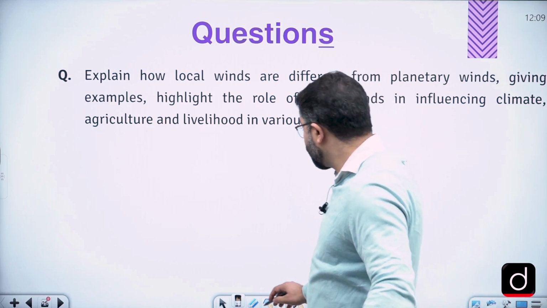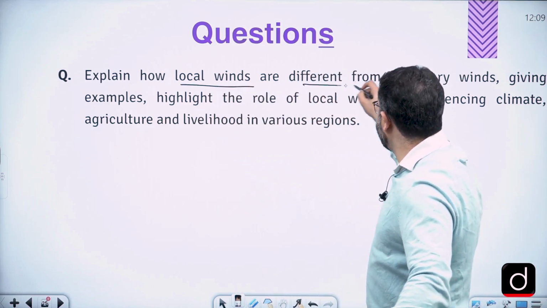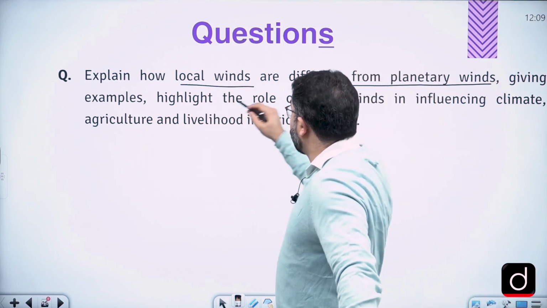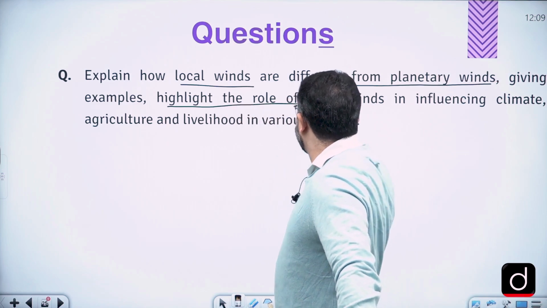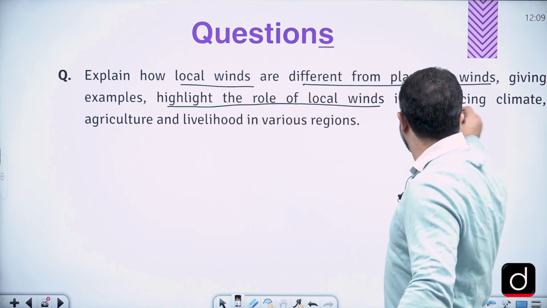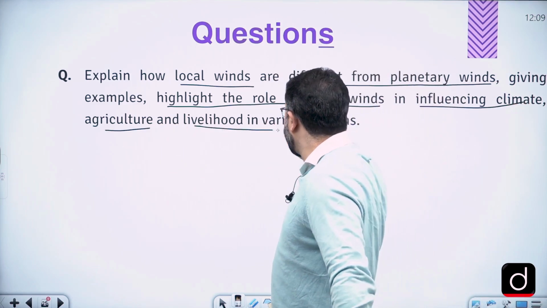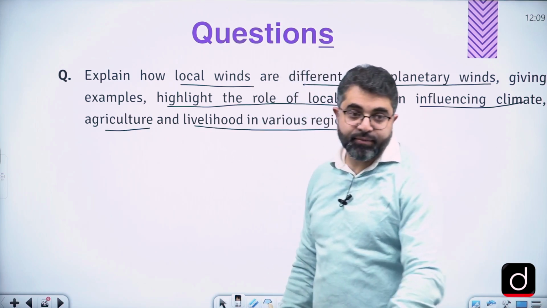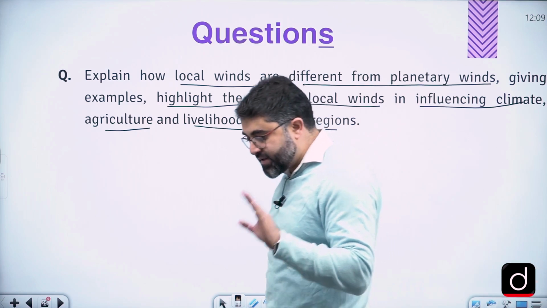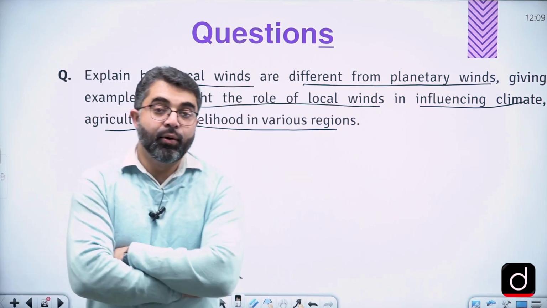Explain how local winds and different forms of planetary winds, giving examples, highlight the role of local winds in influencing climate, agriculture, livelihood in various regions. Now, the question demands some detailing and detailed understanding about local winds.